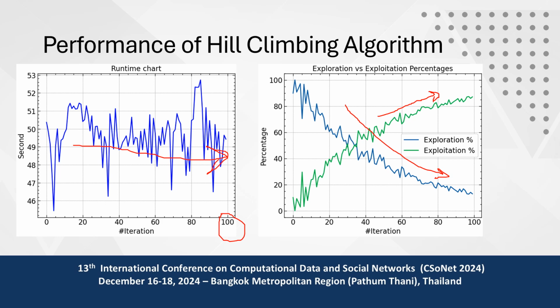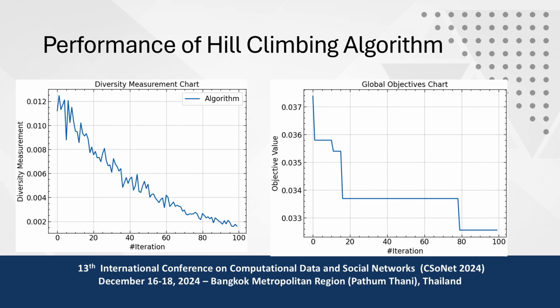So it converges well, because these values keep decreasing and it is also exploring some new results. The second is the diversity. Diversity also decreases because it represents that the model is converging towards a global value, which becomes constant.